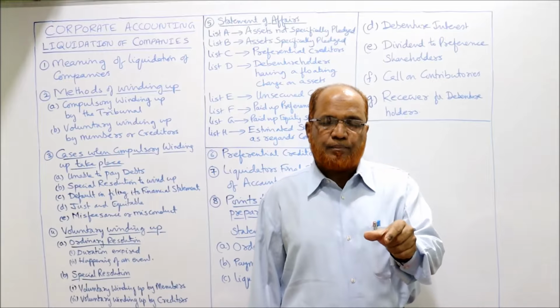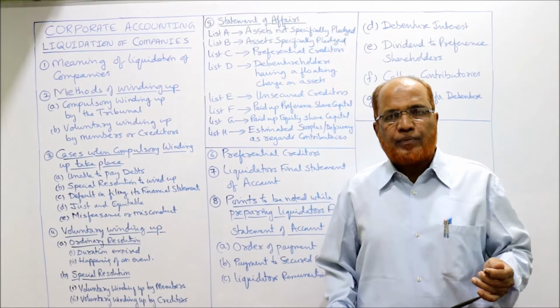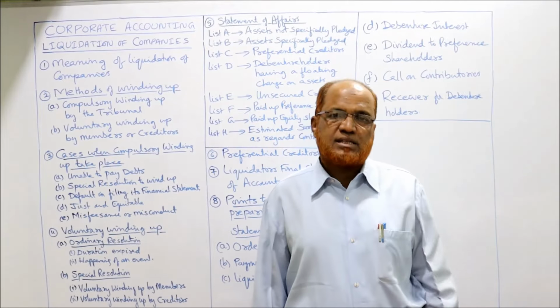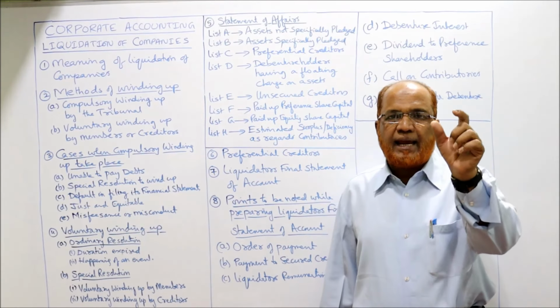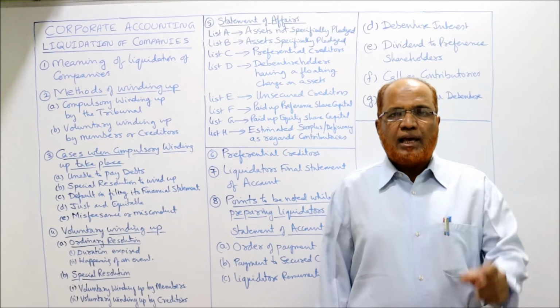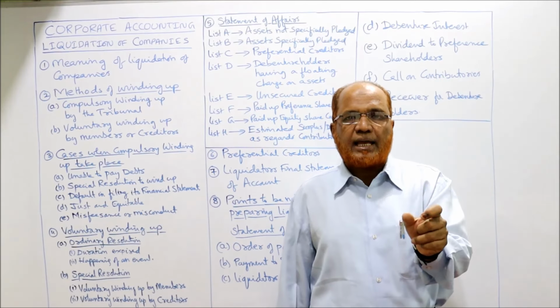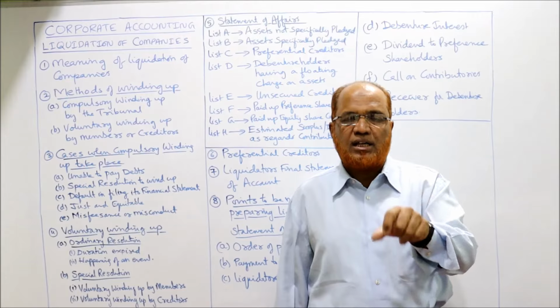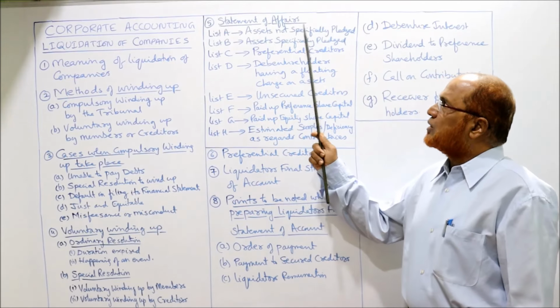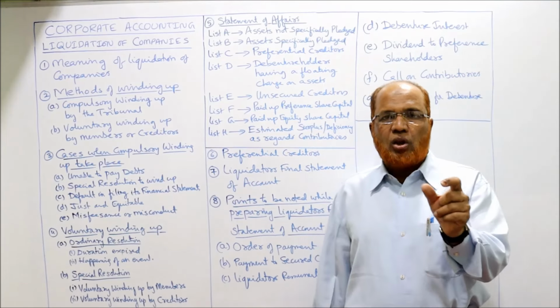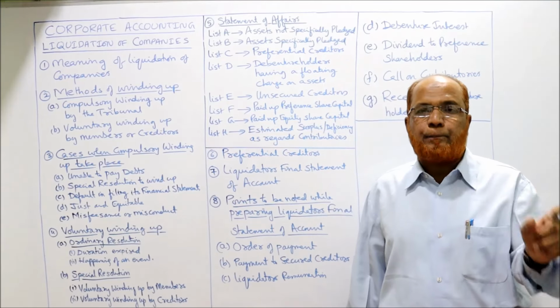The provisions which I am telling now are according to the provisions of Companies Act 2013. So Companies Act has specified that totally list A to list H should be specified in the statement of affairs. List A. The list A should consist of assets not specifically pledged.